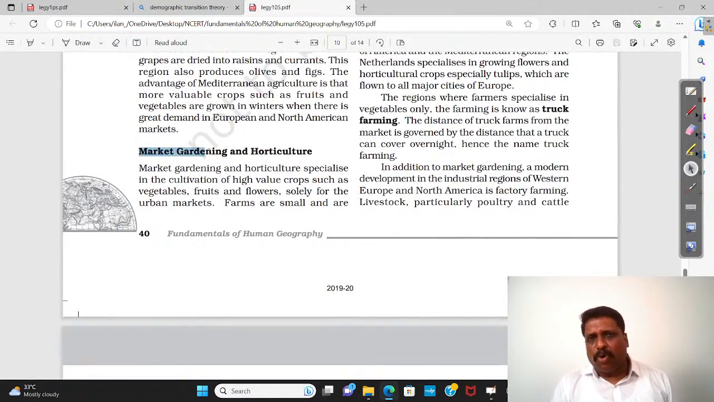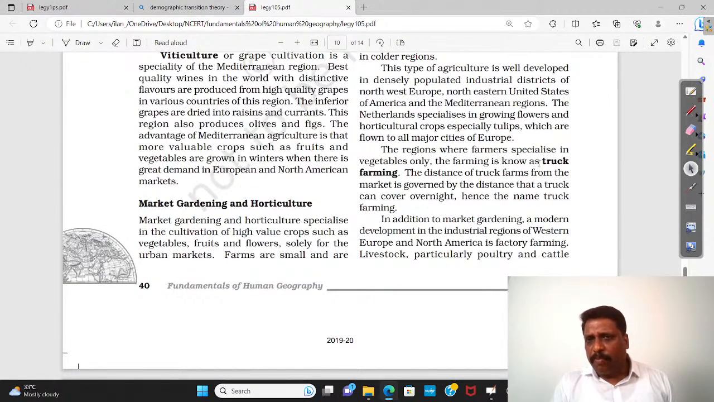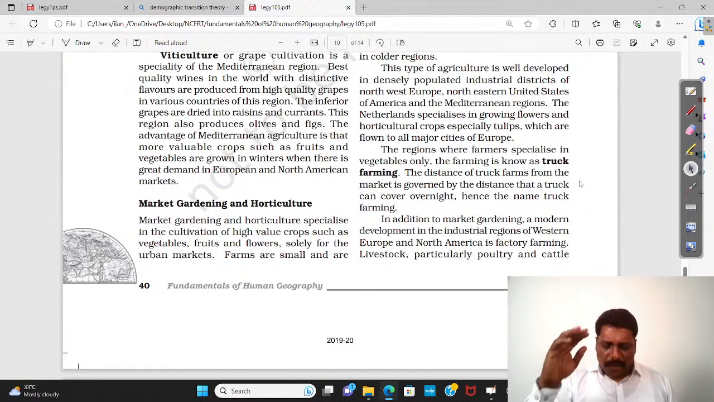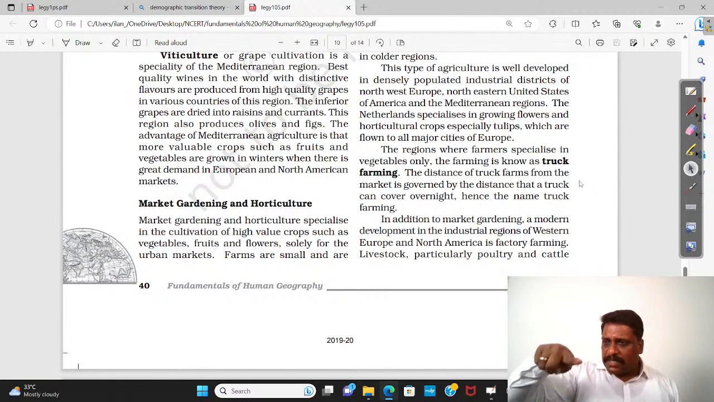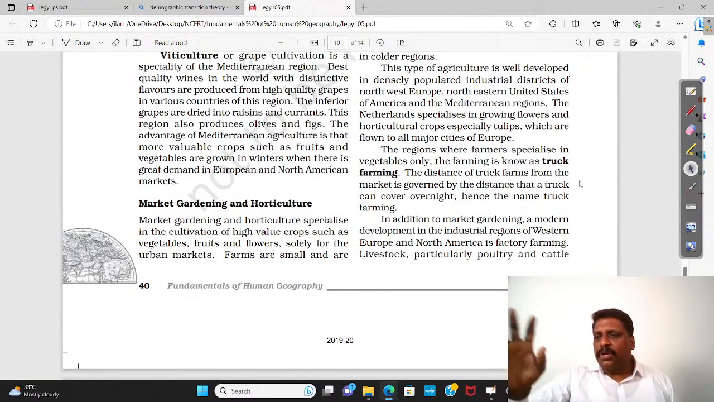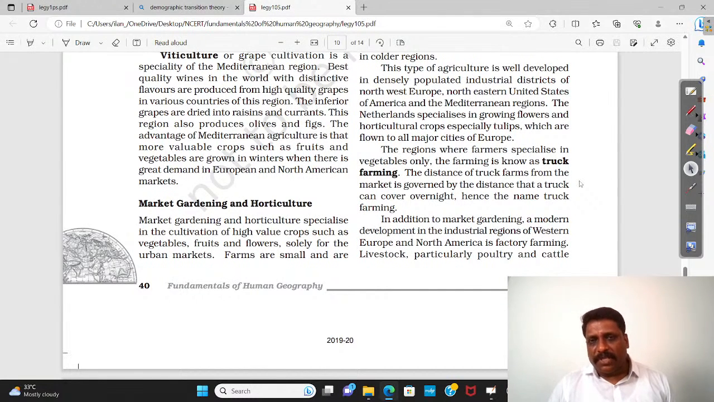Now, my dear friends, one more term I'll give you. Somewhere while reading, you'll be coming across something called truck farming. What is this truck farming? Very simple. We had Von Thünen's agricultural zonation, or agricultural land use. There, he has demarcated some areas where fruits and vegetables are cultivated. What brings these fruits and vegetables to the city center is the trucks. So there comes something called truck farming. What is truck farming today? Regions where farmers specialize in vegetables only. That farming is called truck farming.